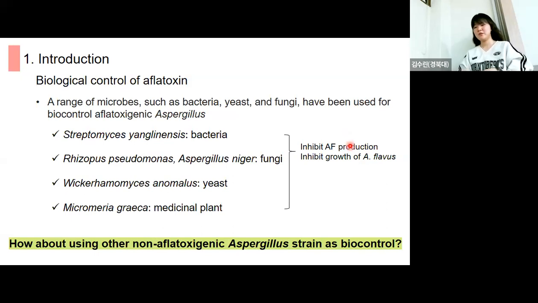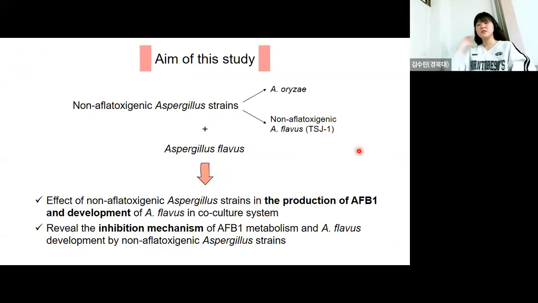So this paper's researchers wanted to build a system that uses non-aflatoxigenic Aspergillus strains as a biocontrol. So the aim of this study is to use non-aflatoxigenic Aspergillus strains. In this paper, they used strain oryzae and an Aspergillus flavus mutant that cannot produce aflatoxin, and cultured them together with flavus wild type.